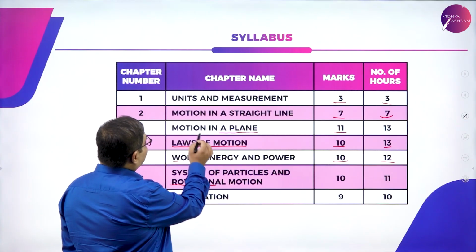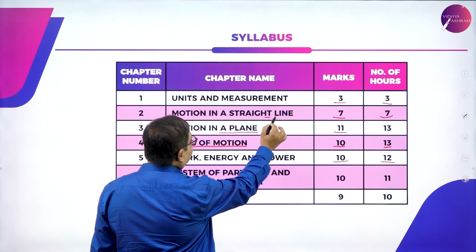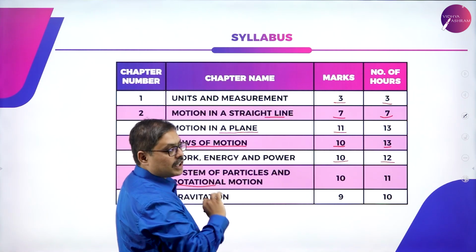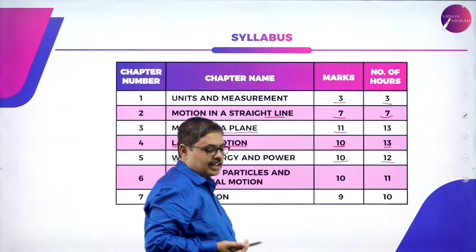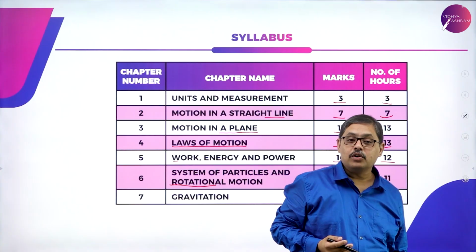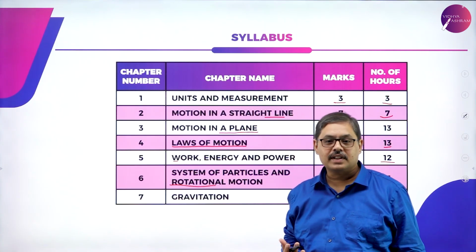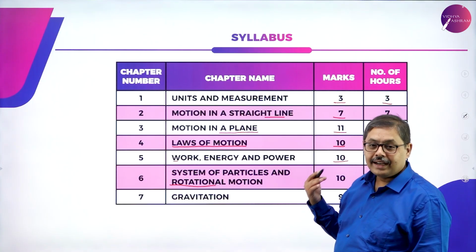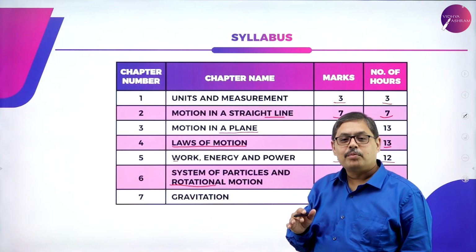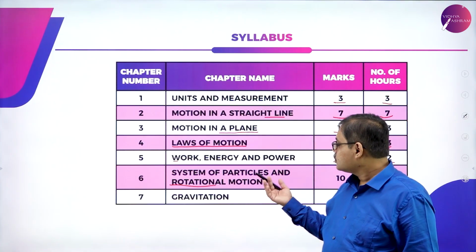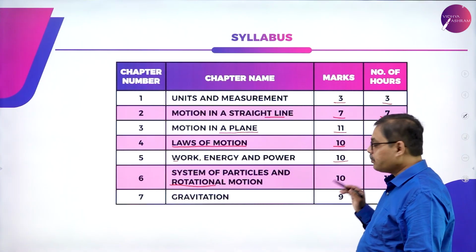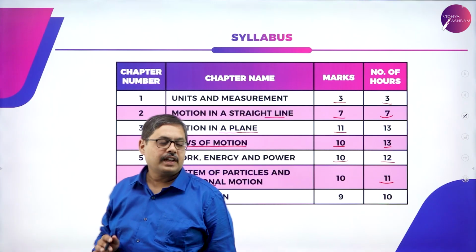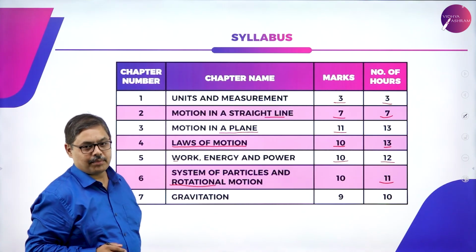You might have observed that we were speaking about motion in a straight line initially, then along a plane, and now we are speaking about rotational motion. What are the concepts that we are going to study here? We are going to study about center of mass, motion of center of mass, angular velocity, torque, linear momentum, angular momentum, so on and so forth in this chapter. The time allocated for this chapter is around 11 hours and you may get questions for about 10 marks.